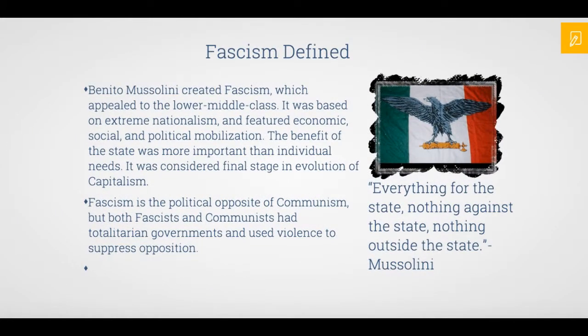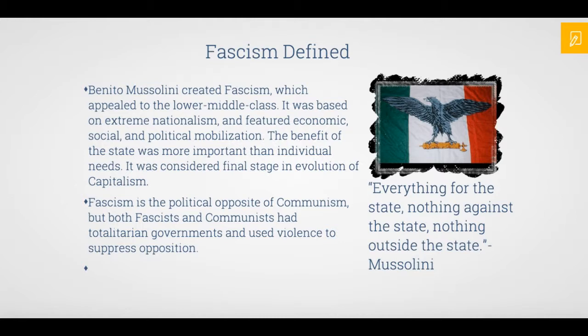Let's take a look at fascism. Benito Mussolini created fascism, which appealed to the lower middle class. It was based on extreme nationalism and featured economic, social, and political mobilization. The benefit of the state was more important than the individual needs, and it was considered to be the final stage in the evolution of capitalism.